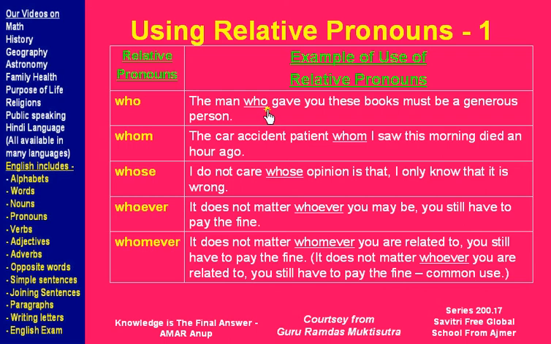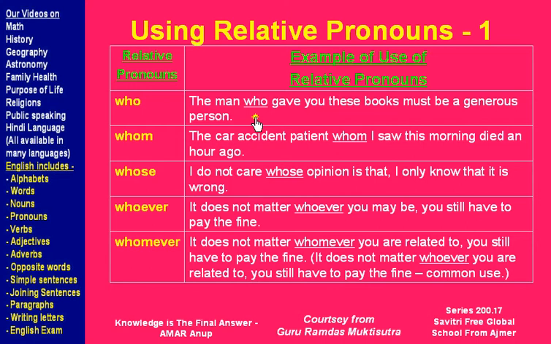The man who gave you these books must be a generous person. Now, the noun, the man, is linked to the rest of the sentence by using who. Without this who, the sentence will not make sense, and they are not two independent sentences. So this is not simply connecting two sentences.